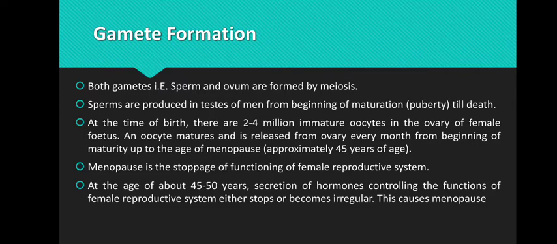At the time of birth, there are 2 to 4 million immature oocytes in the ovary of a female fetus. An oocyte matures and is released from the ovary every month from the beginning of maturity up to the age of menopause. Followed? So you can consider that in a female's body, as soon as we are born, we have immature oocytes present in the body.